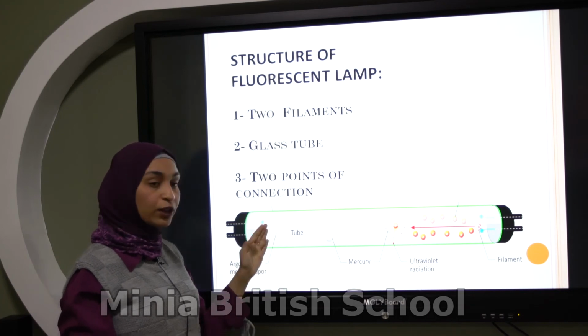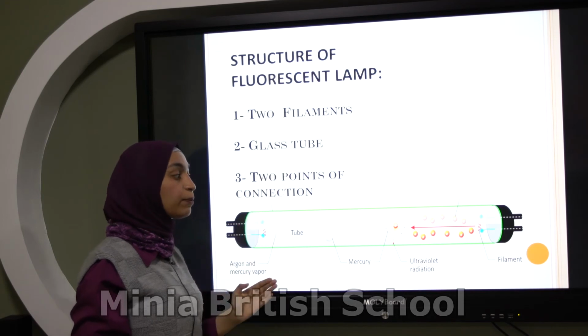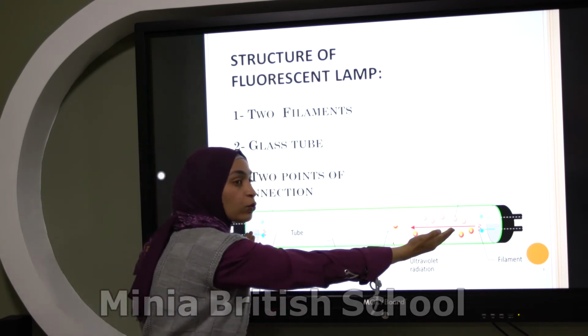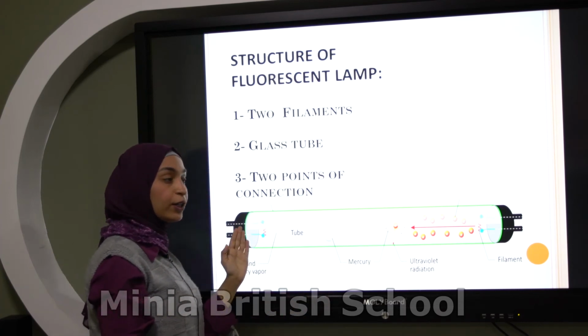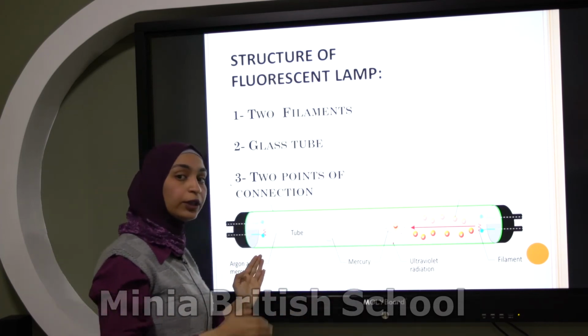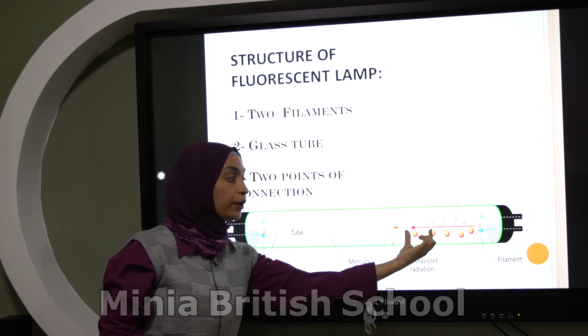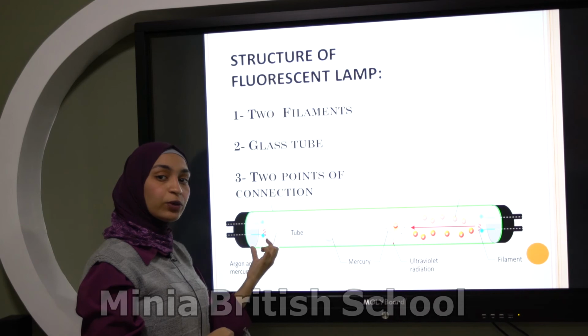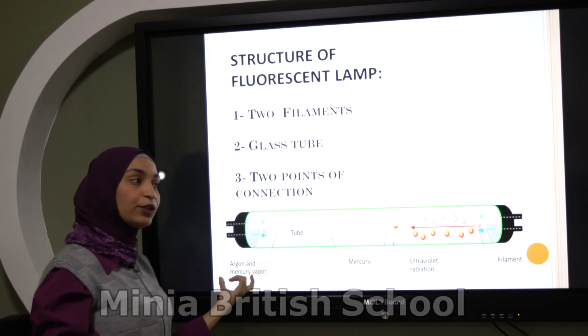Again, this part is very important. The fluorescent lamp consists of 3 main parts. Filaments, and we have 2 filaments, one right and one left. They have the same function as in the light bulb. The second part, glass tube. This tube is filled with inert argon gas and a little mercury vapor.